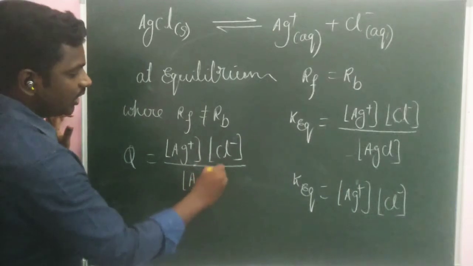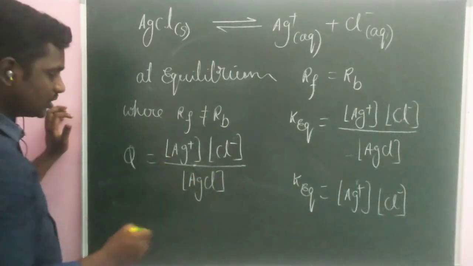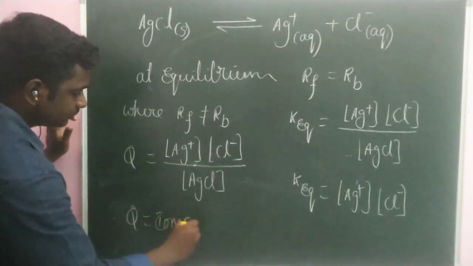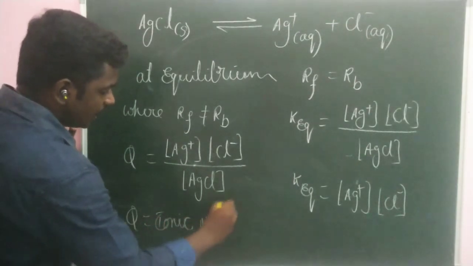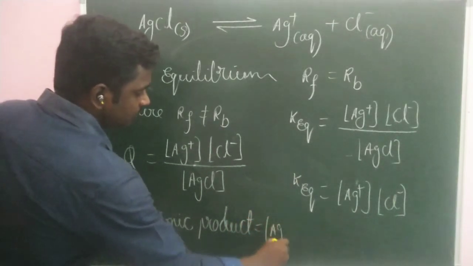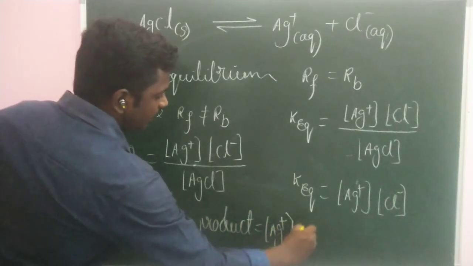Silver chloride is a solid whose concentration is unity. So Q is nothing but the ionic product, which is equal to the product of silver and chloride ion concentrations.